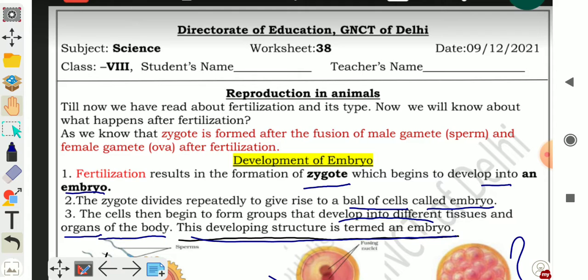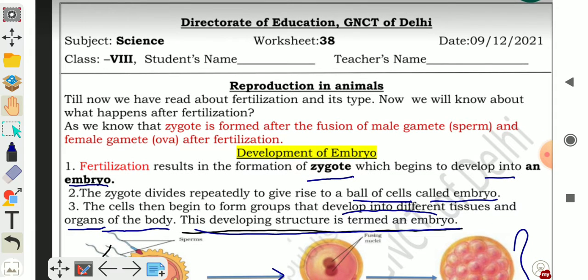In internal fertilization, fertilization takes place inside the female body. It's called internal fertilization. And fertilization in which fertilization takes place outside the female body, such type of fertilization is known as external fertilization.